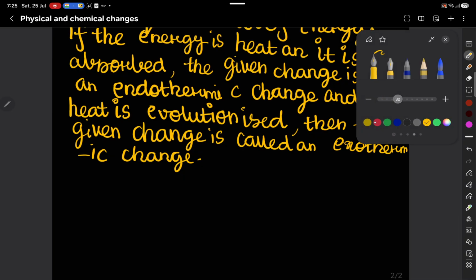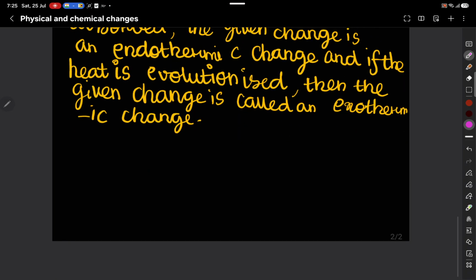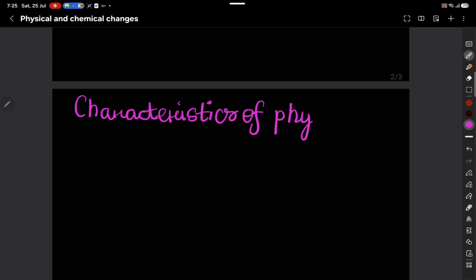Let's use pink. Let's go to a new page. Now we will first start with the characteristics of physical change. We will only be discussing 3 or 4 as they are very easy. Characteristics of physical change are: